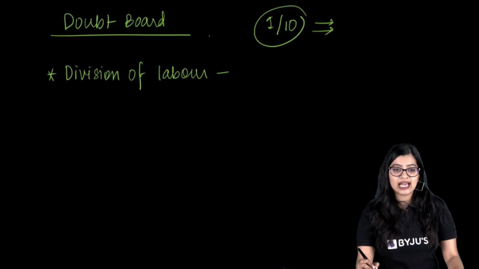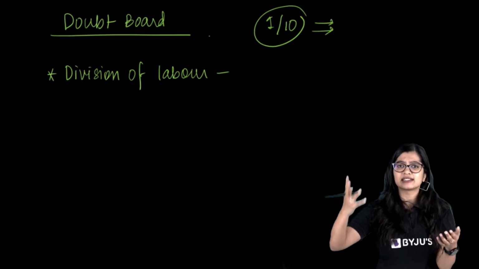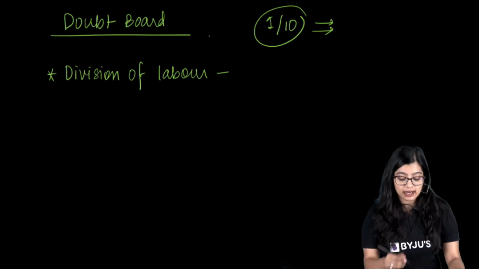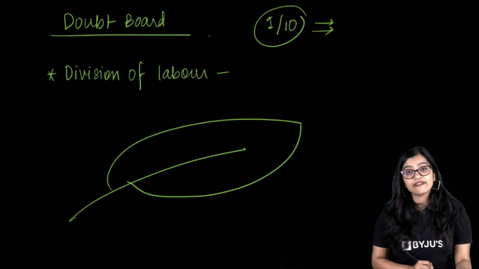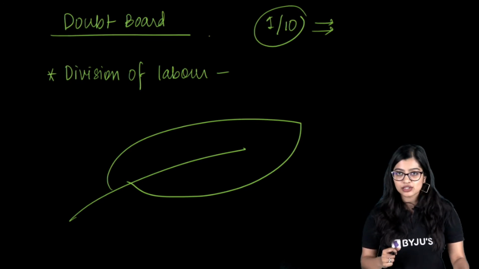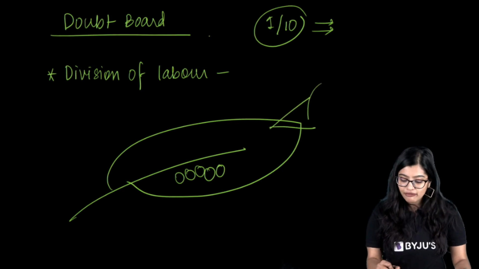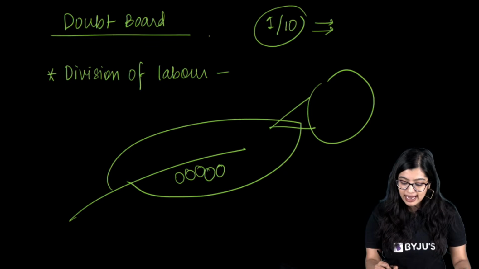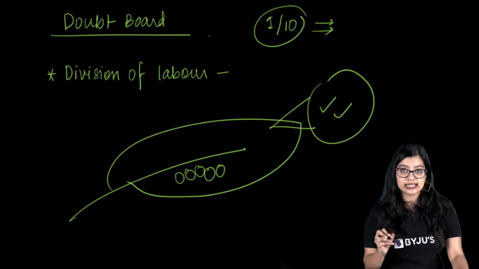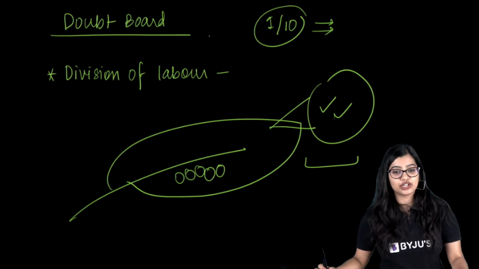Types of cells, I've explained in detail, you can just rewind back a little. But basically, cells come in different shapes and sizes in order to carry out different functions. Why is the cell called basic? You have a leaf, and a leaf has a certain shape because of all the cells which make up the leaf. The function of the leaf is to perform photosynthesis. So what exactly is performing photosynthesis? It is actually the cells of the leaf, which is why the cell is the basic structural and functional unit.